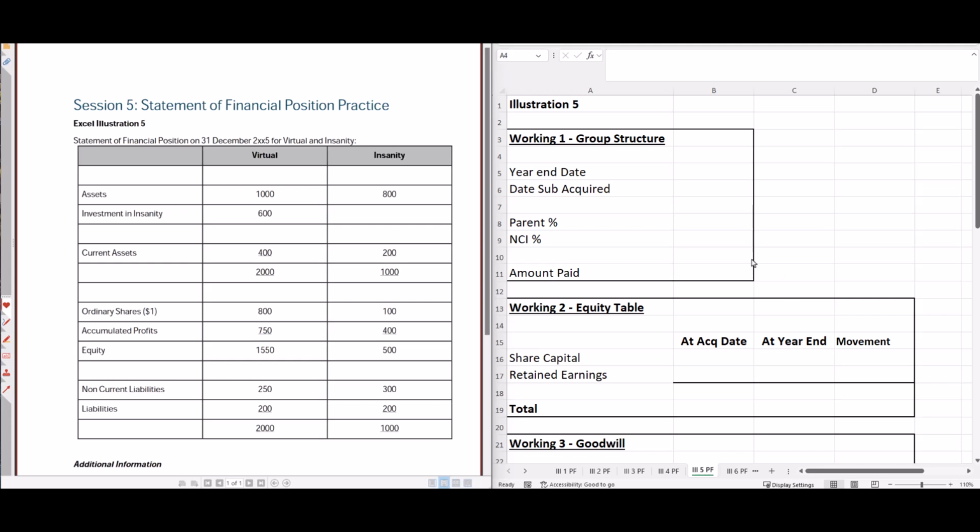So I'm just going to pause, allow you to have a go, and then I'll take you through it and we'll see how you get on. So pause the video now, have a go, see how much of it you can get, and then work through the solution with me.